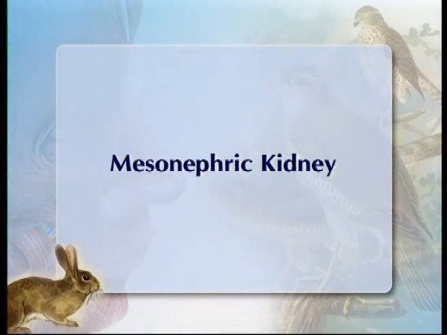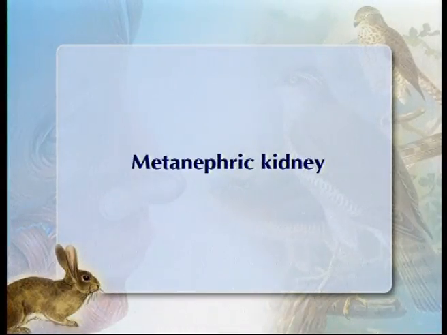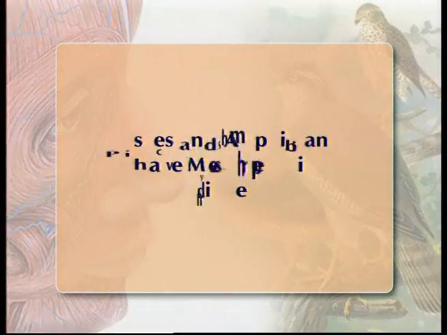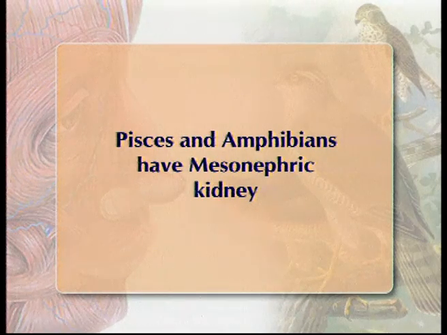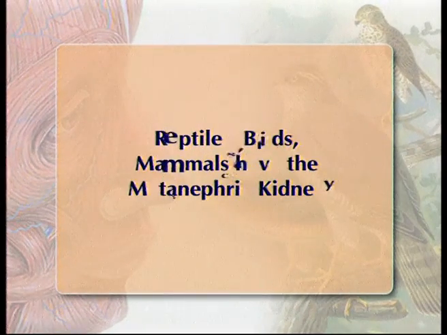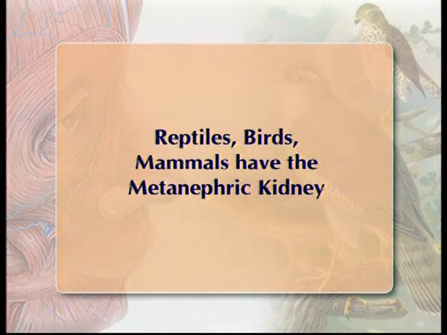Third character is on the basis of the kidney. If we discuss the types of kidney on the basis of origin and advancedness, kidneys are generally of 2 types, mesonephric and metanephric. Mesonephric kidney is simpler in comparison to metanephric kidney, with a very small number of nephrons. Metanephric kidneys are very advanced, in which the kidney is internally divisible into 2 parts. Pisces and amphibians have the mesonephric kidney, but in reptiles, birds and mammals, metanephric kidneys are found.